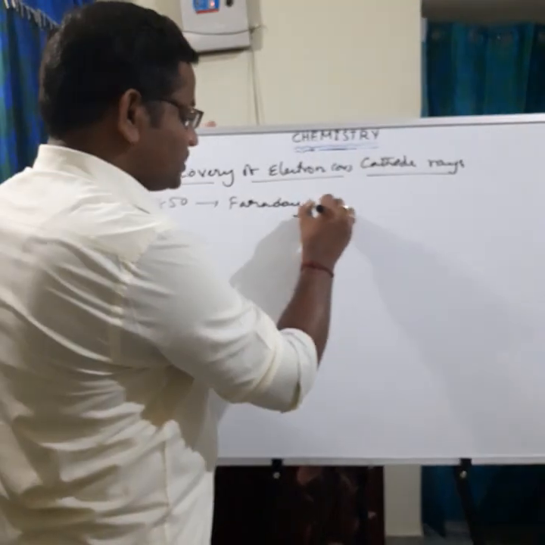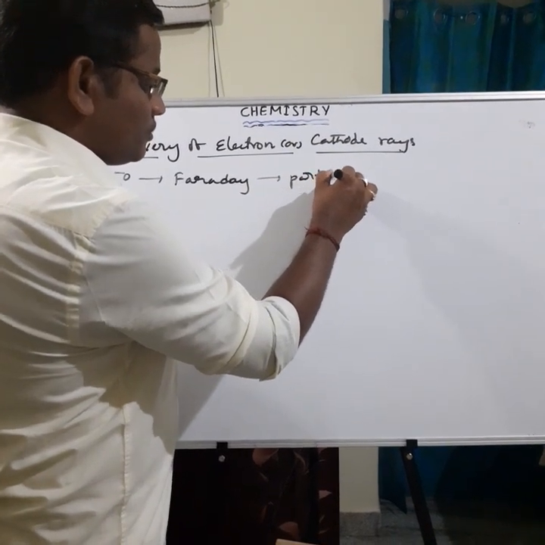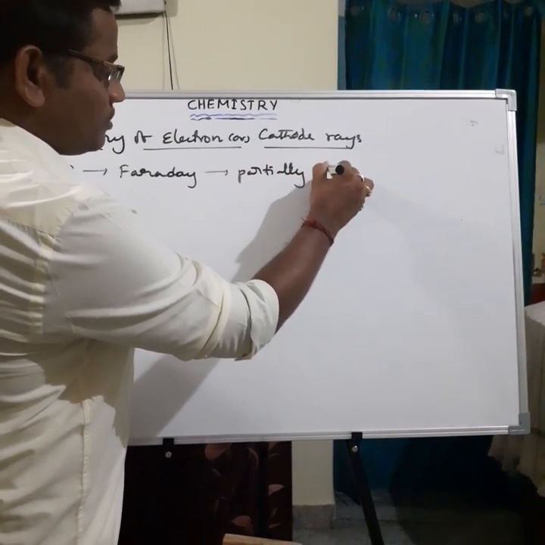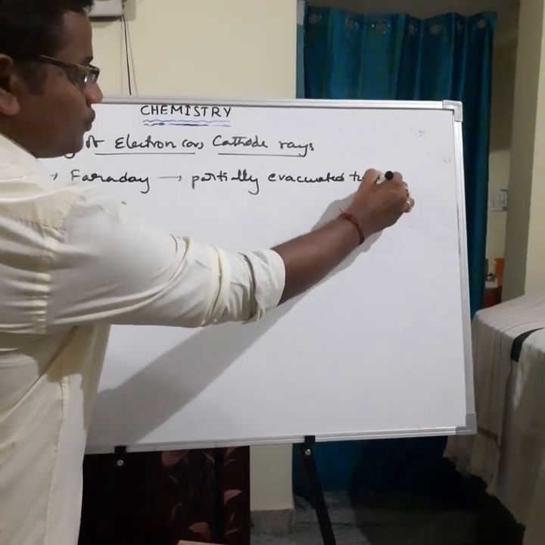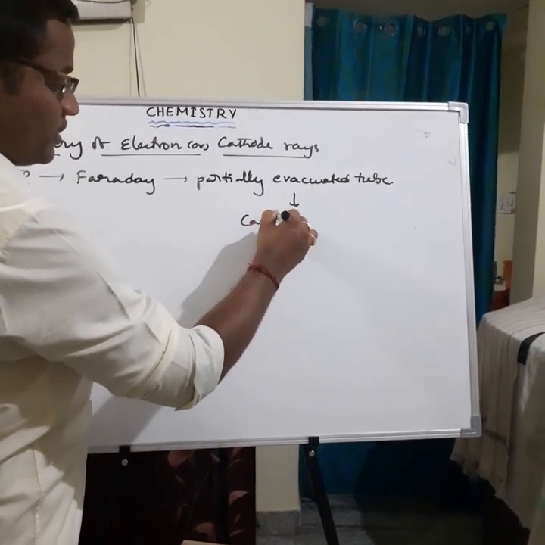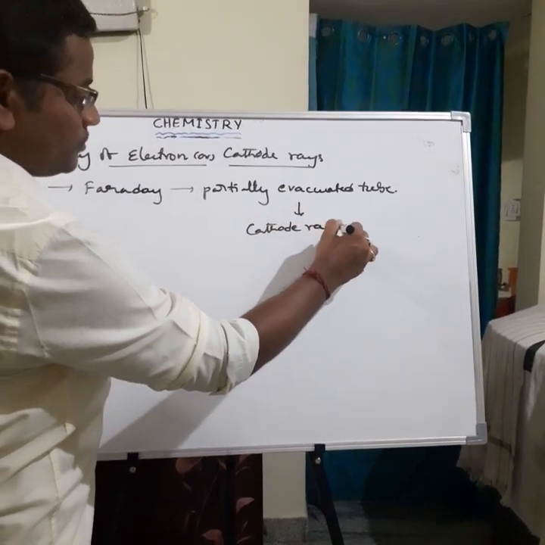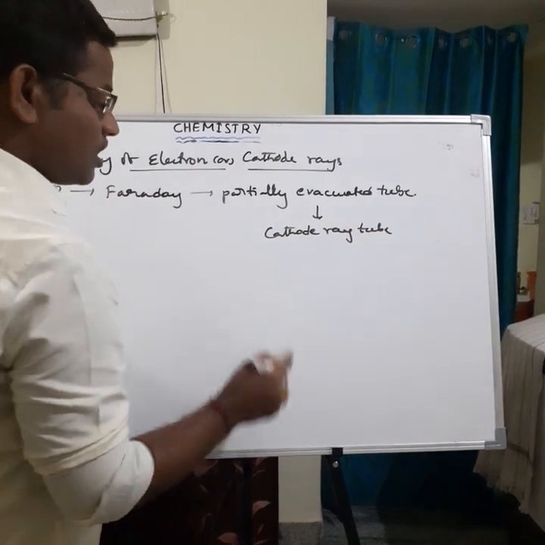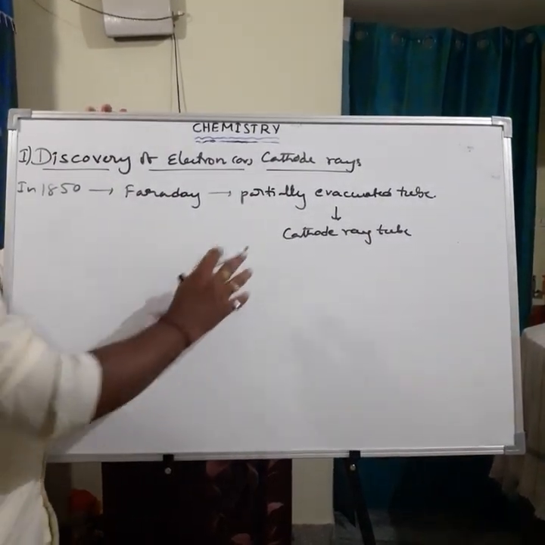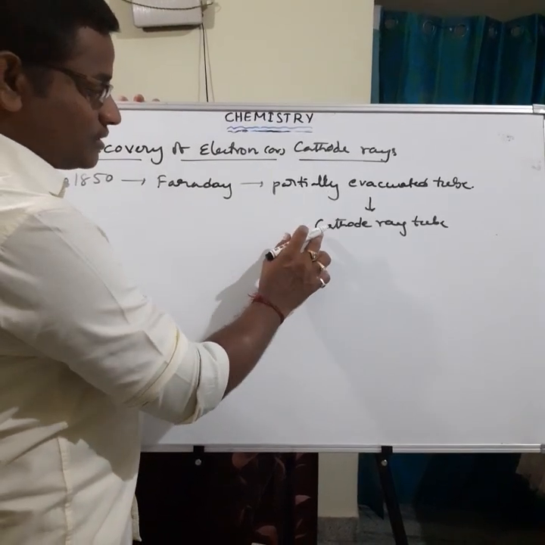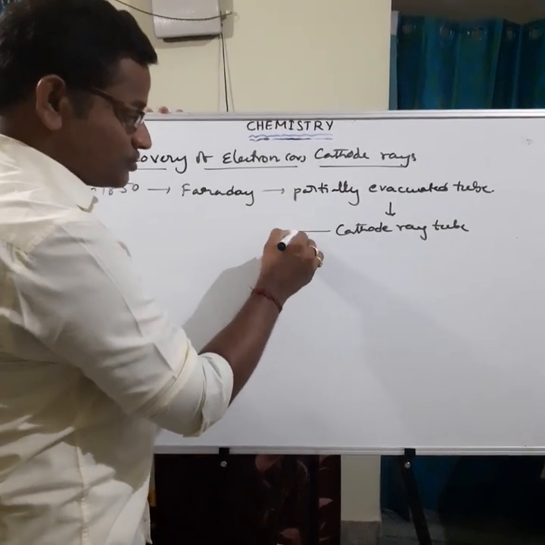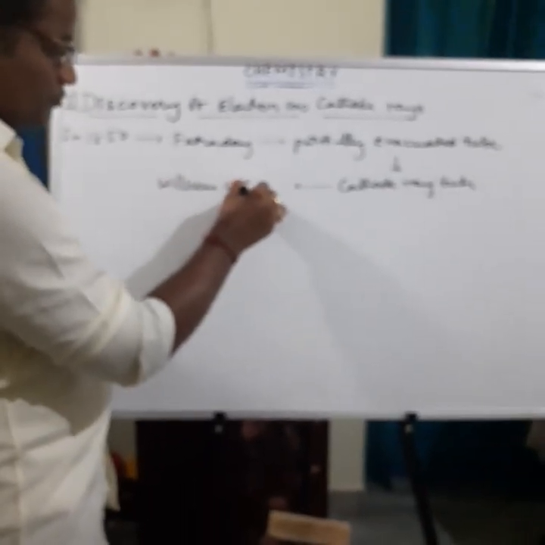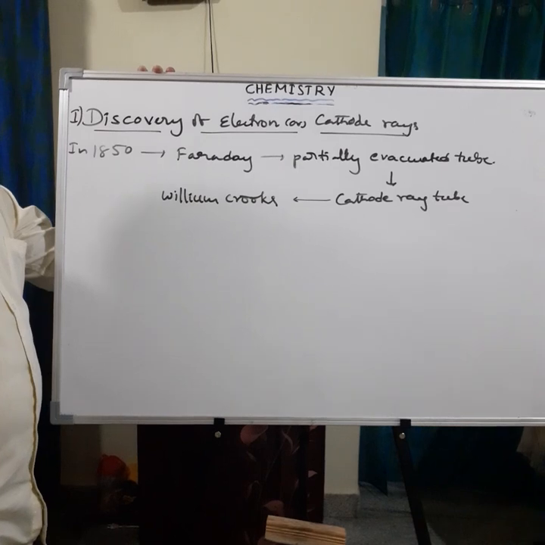What is the type of the partially evacuated tube? The partially evacuated tube is nothing but the cathode ray tube, or cathode ray discharge tube. This cathode ray discharge tube was first discovered by William Crookes. Understood what I said?